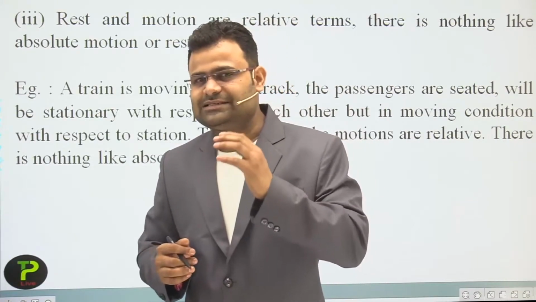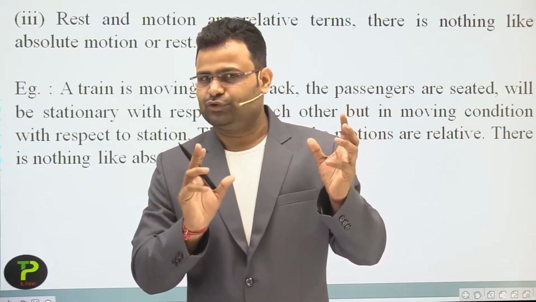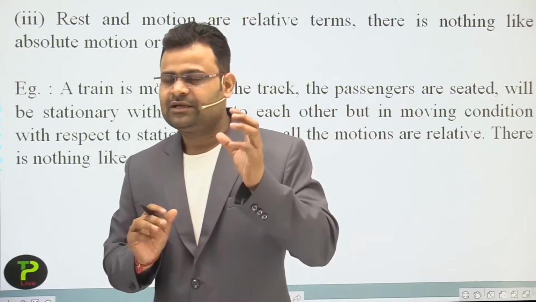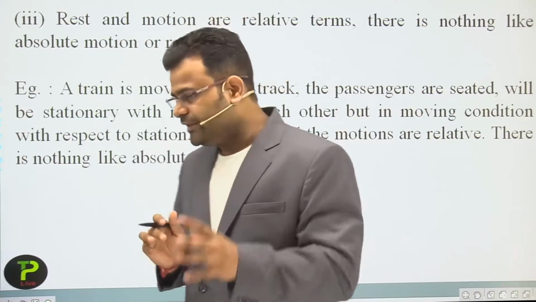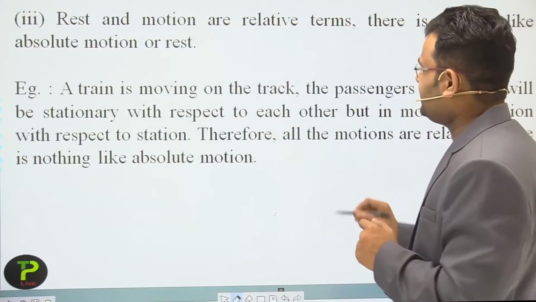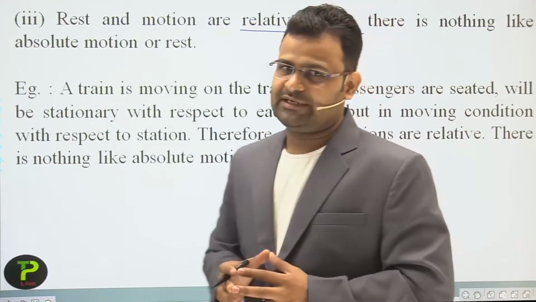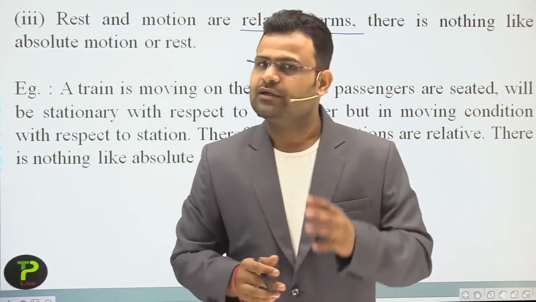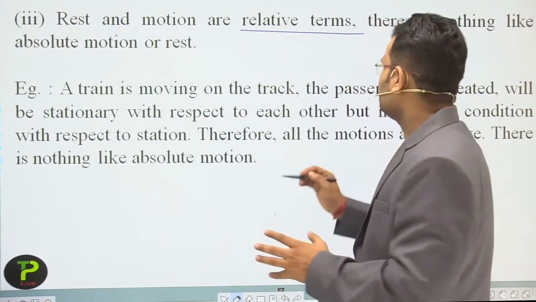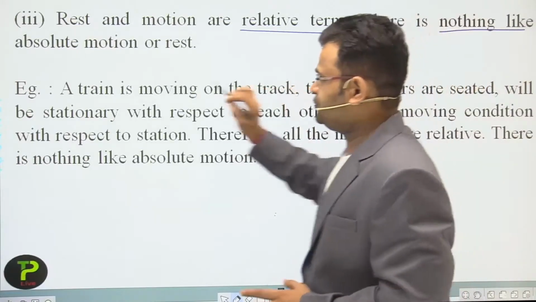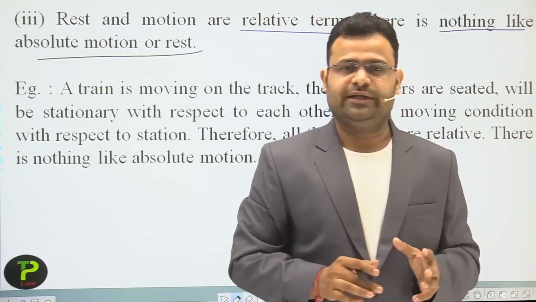If some person is standing outside the earth, then the whole thing is in motion. So a single object is sometimes at rest and sometimes in motion, depending on the observer. So in a single word we can say rest and motion are relative terms. Both terms are relative to each other, always depending on the object and observer. Nothing like absolute motion or rest. No one is absolutely at rest, no one is absolutely in motion.